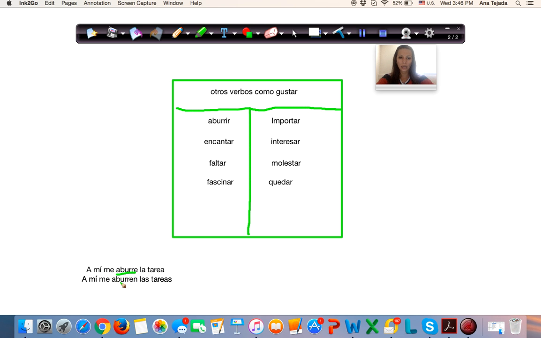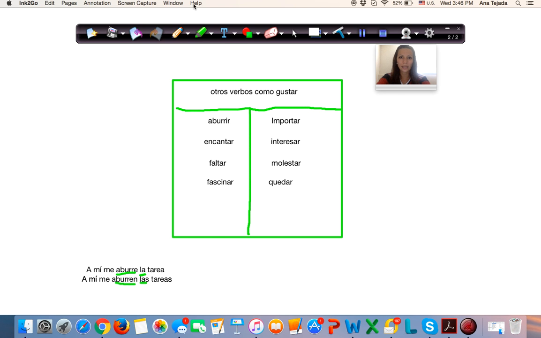Aburre and aburren. Why do you guys think this happened? I'm going to give you a second to think about this. Okay, look at our noun. First, since it's a noun, we need our article, la, las. Those are articles. Tarea and tareas. Tarea is singular and tareas is plural. That's why our verb changes from plural to singular according to our subject.